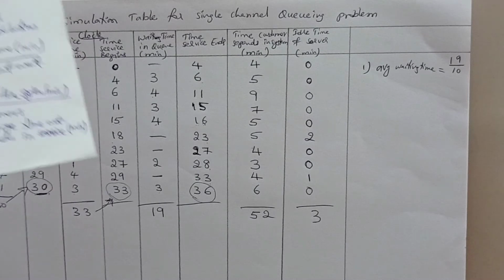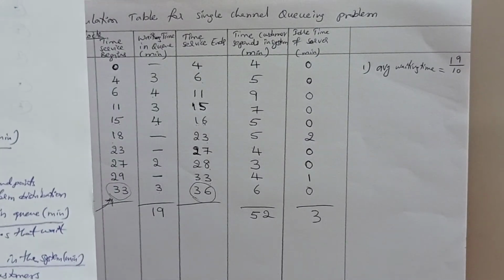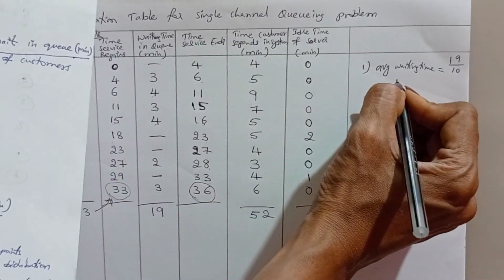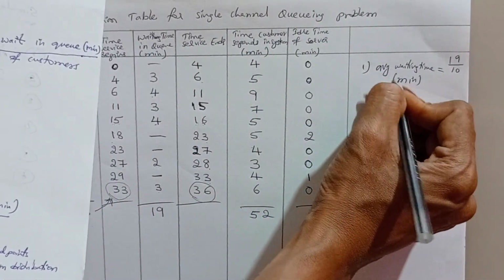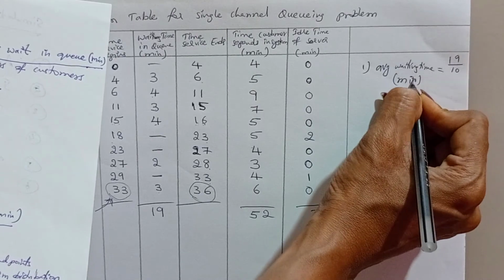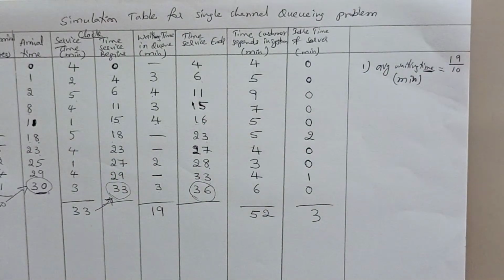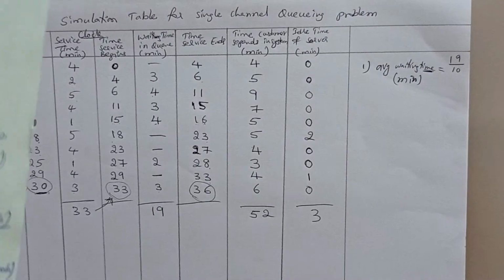Next, same as this, it is in minutes. Waiting time is time, so always you need to represent the units. Wherever you get a time, just mention minutes. Otherwise, if the question paper gives seconds or hours, you can change the units. Now, we'll see one more.